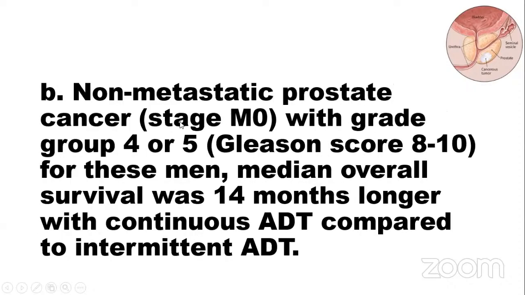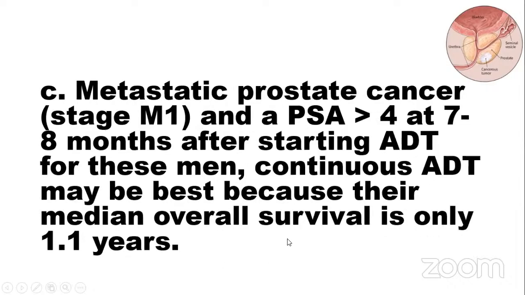Non-metastatic prostate cancer stage M0 with grade group 4 or 5, Gleason score 8 to 10. For these men, median overall survival was 14 months longer with continuous ADT compared to intermittent ADT. Metastatic prostate cancer stage M1, or PSA more than 4 at 7 to 8 months after starting ADT. For these men, continuous ADT may be best because their median overall survival is only 1.1 years.